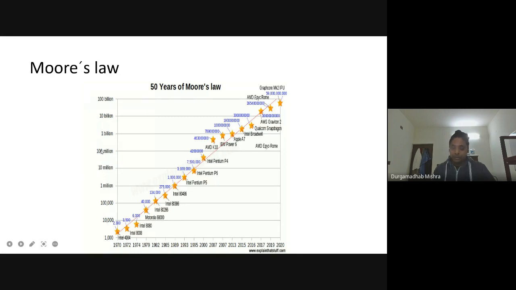That means the number of transistors increases exponentially, doubling every one or two years, which is still happening. And that is really very surprising.